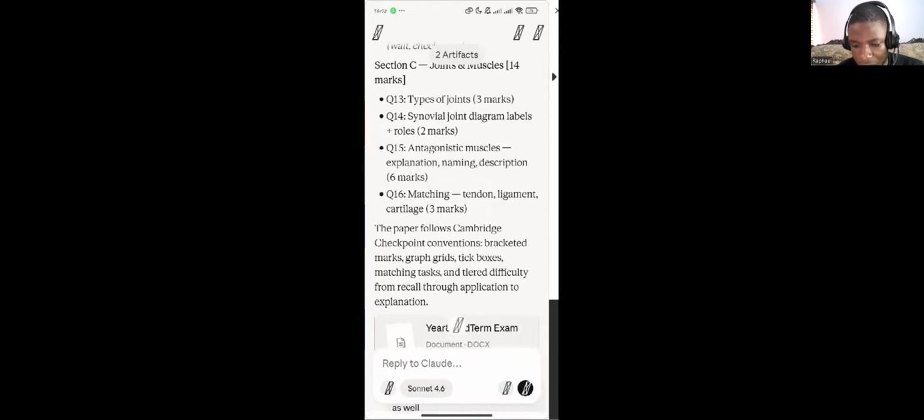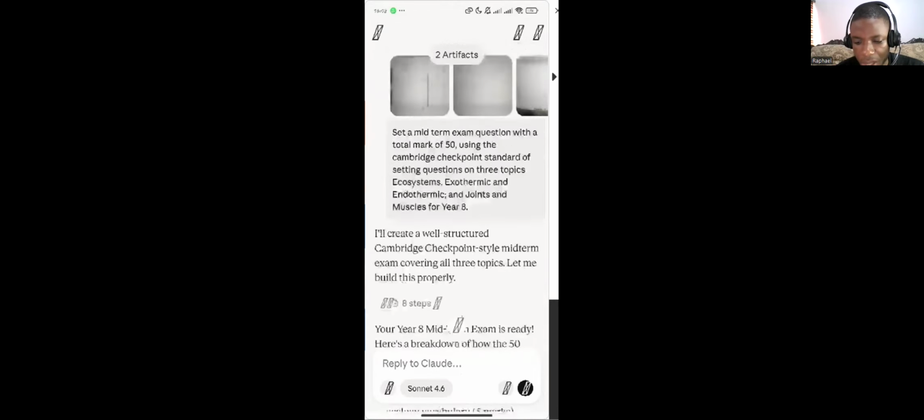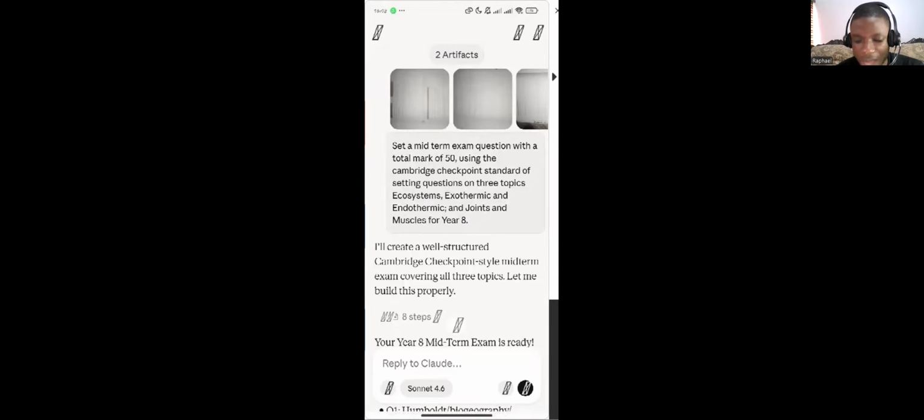Now look at the midterm exam I created. This was a checkpoint exam, Cambridge checkpoint. I just snapped some worksheets I've done with this student, and I asked it to set a midterm exam question with a total mark of 50 using the Cambridge checkpoint standard of setting questions on 3 topics: ecosystem, exothermic and endothermic, and joints and muscles for year 8.